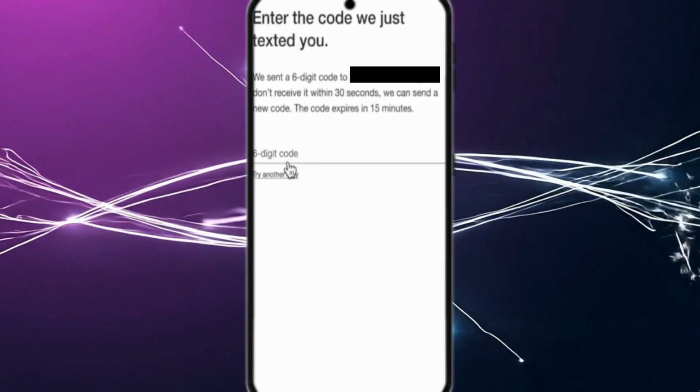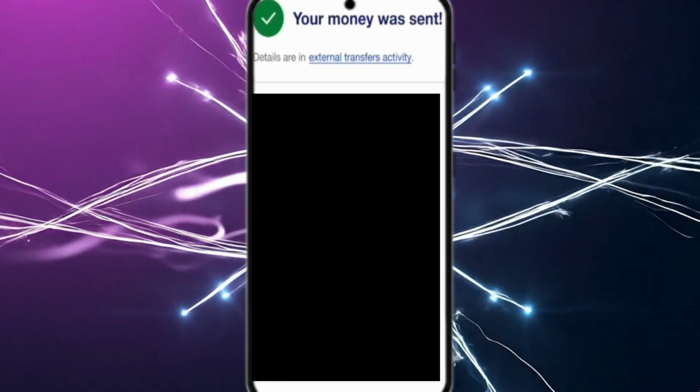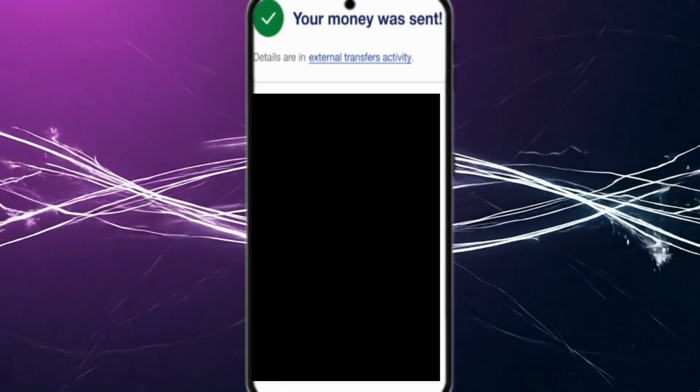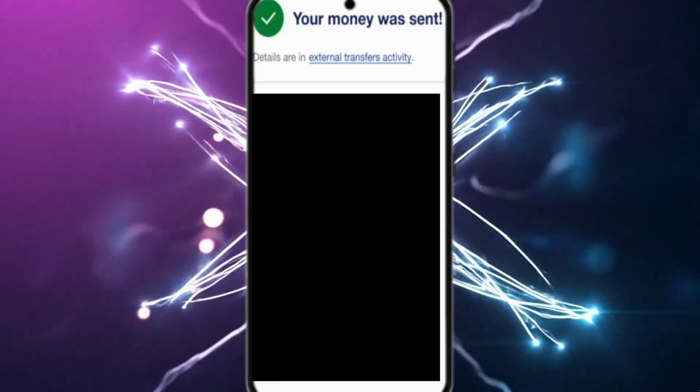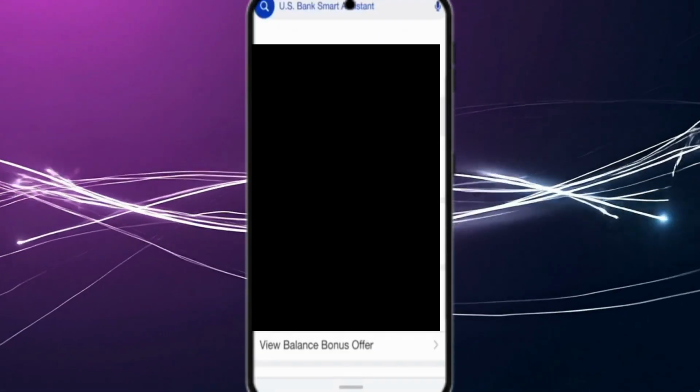transfer is completed. Processing times can vary based on whether the external account is already verified and whether the transfer is standard or expedited. Always double-check account numbers and amounts before confirming, as transfers may not be reversible once sent. Using the official app helps ensure your transaction stays secure and properly tracked.